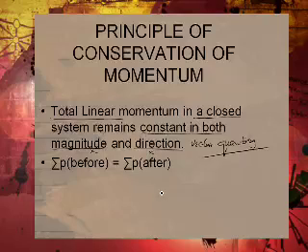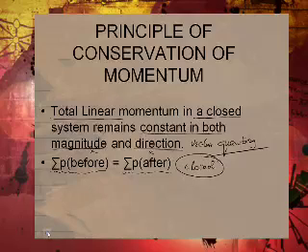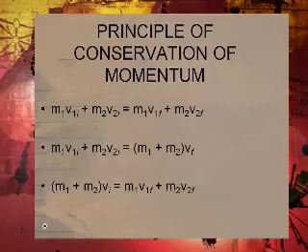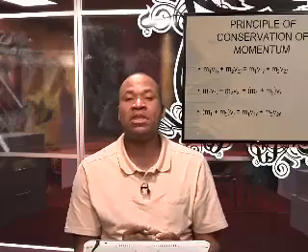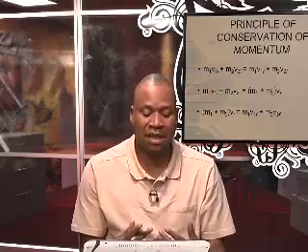From this statement, we can unpack it mathematically and say this means total momentum before in a particular system will always be equal to total momentum after if that system is closed, if it is isolated. From this principle, we come up with these formulas.